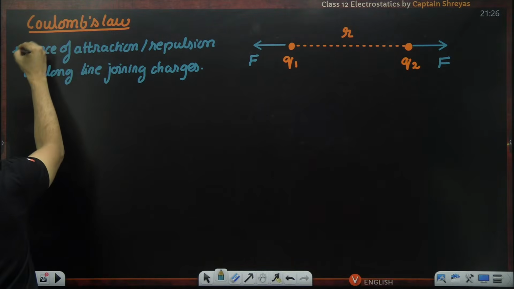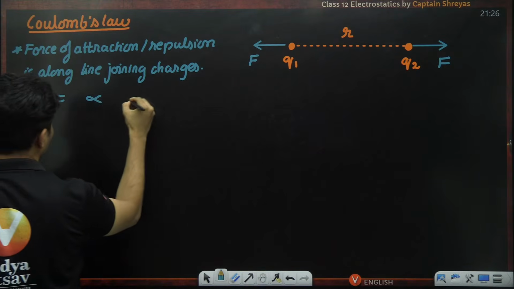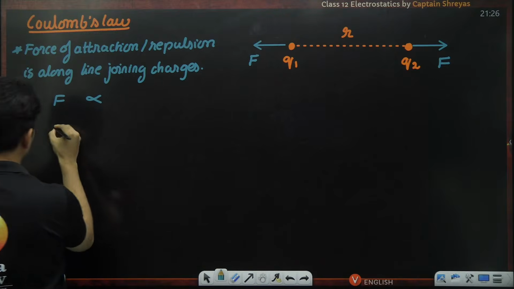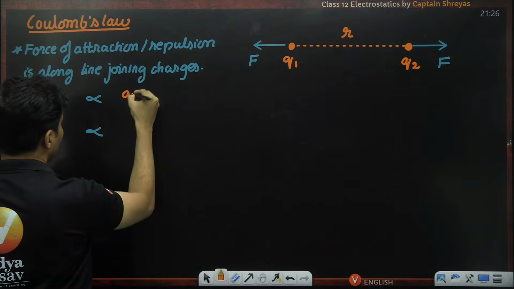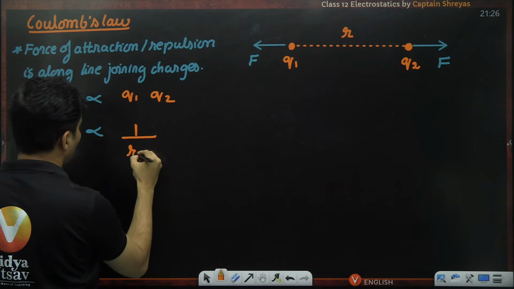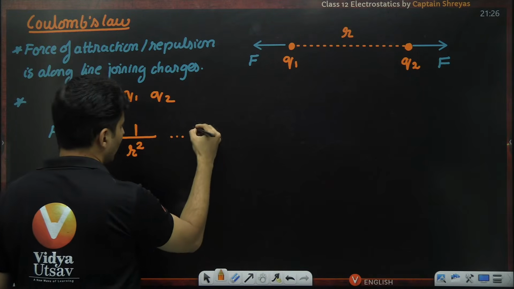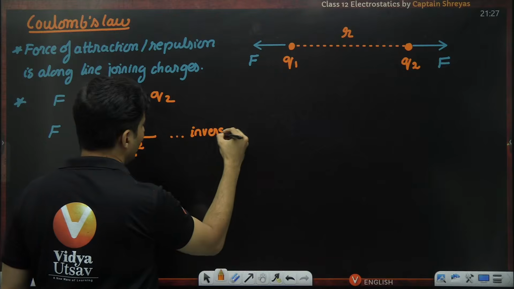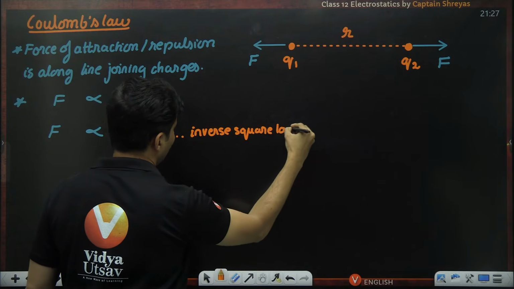The second point he mentioned was that the force is proportional to the product of the charges and inversely proportional to the square of the distance between them. That is why it is also called an inverse square law.